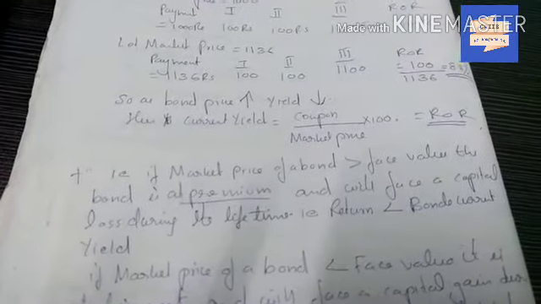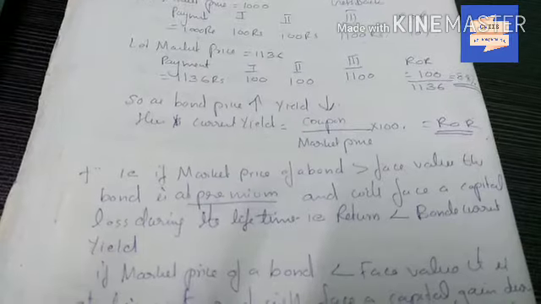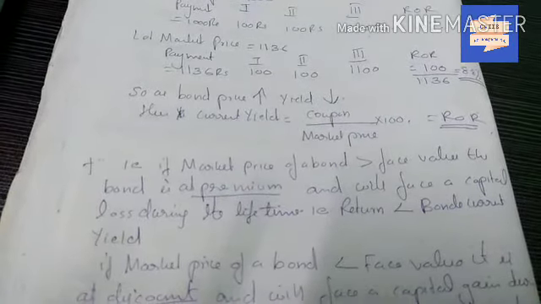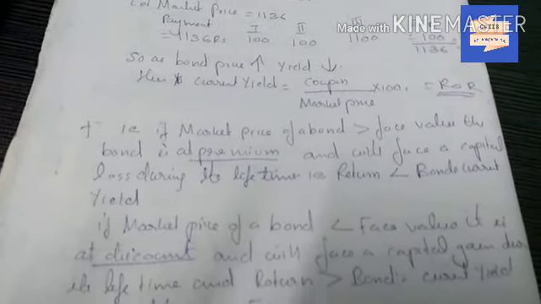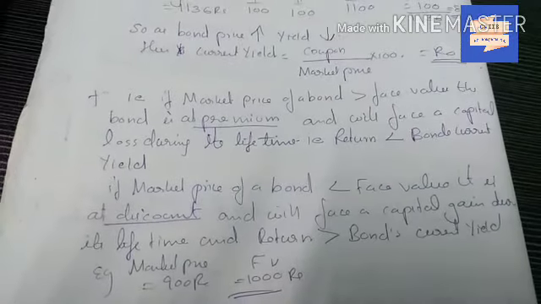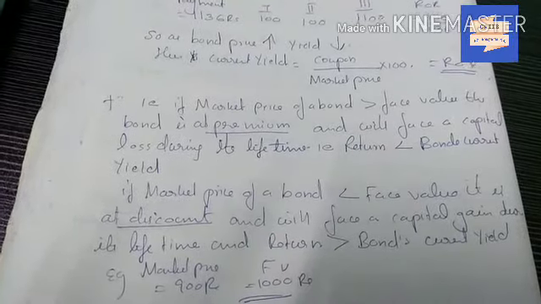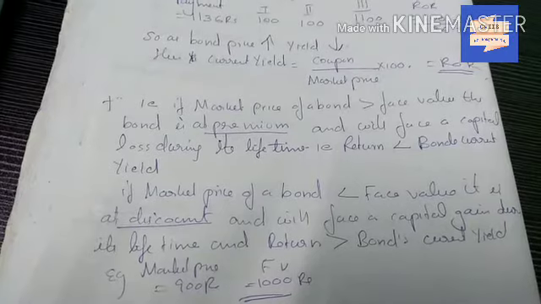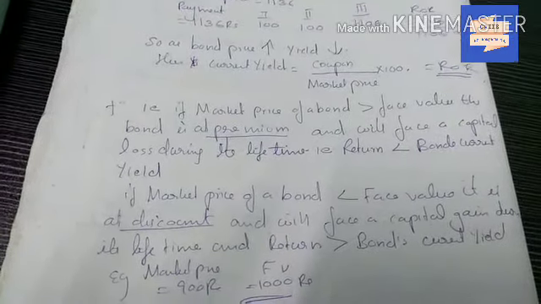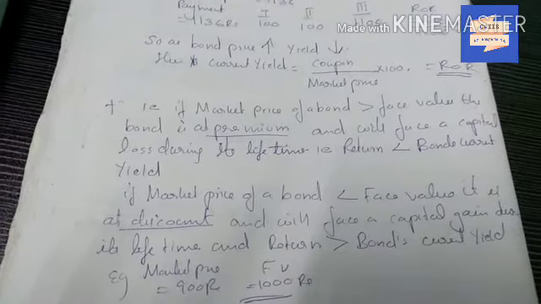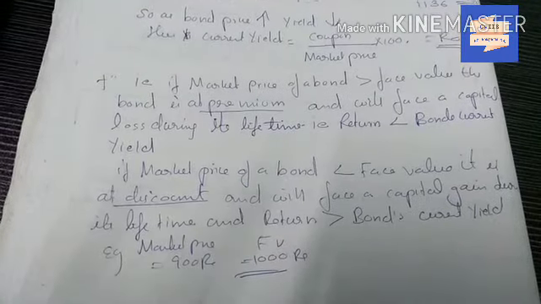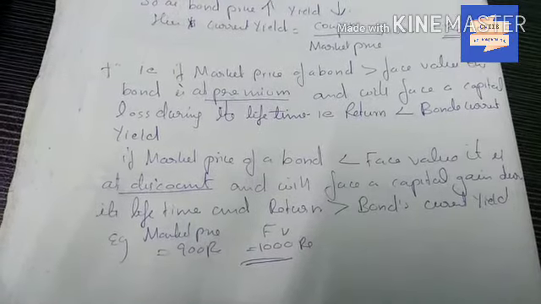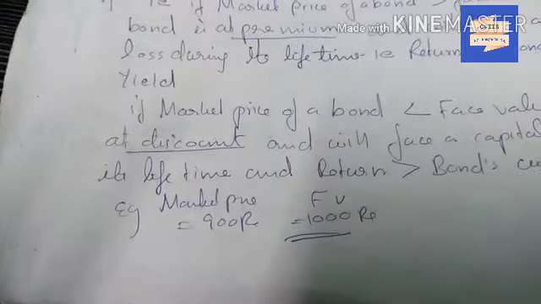If the market price of a bond is greater than face value, the bond is at a premium and will face a capital loss during its lifetime, that is, return less than the bond's current yield. If the market price of a bond is less than face value, it is at a discount and will face a capital gain during its lifetime and return greater than the bond's current yield. For example, if market price is 900 and face value is 1000, then the bond is at a discount.